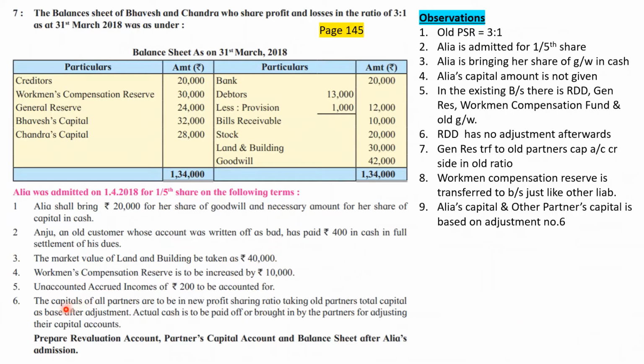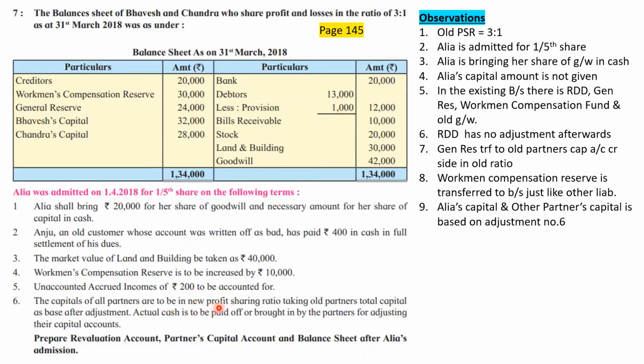they had clearly mentioned the capitals of all the partners are to be in new PSR, taking old partners' total capital as a base after adjustment. So the basis was total capital of the firm, that too by considering only old partners, after considering all adjustments after admission. That is capital brought in by the new partner, the goodwill adjustment, revaluation adjustment and all.